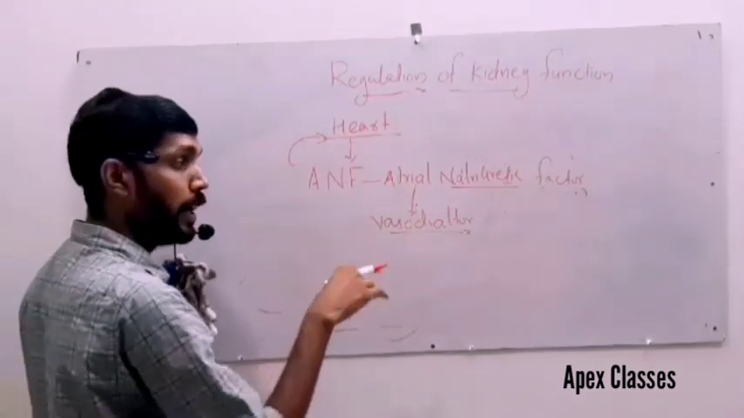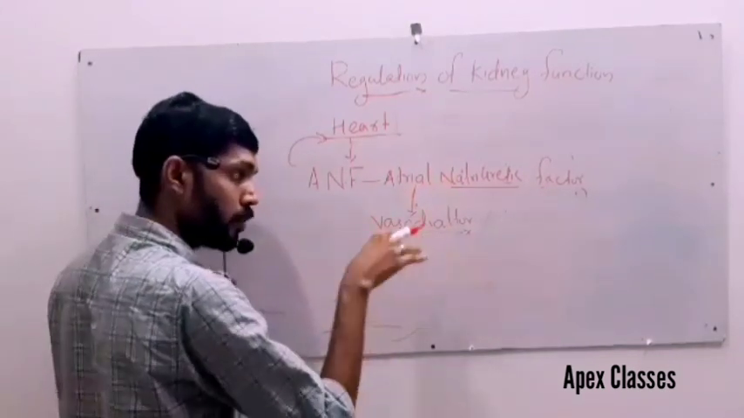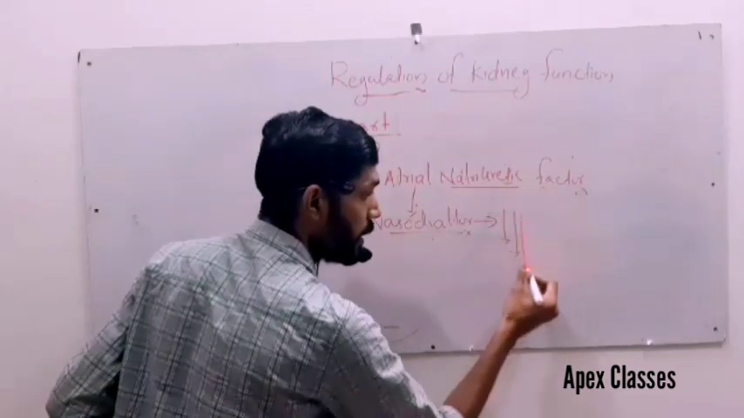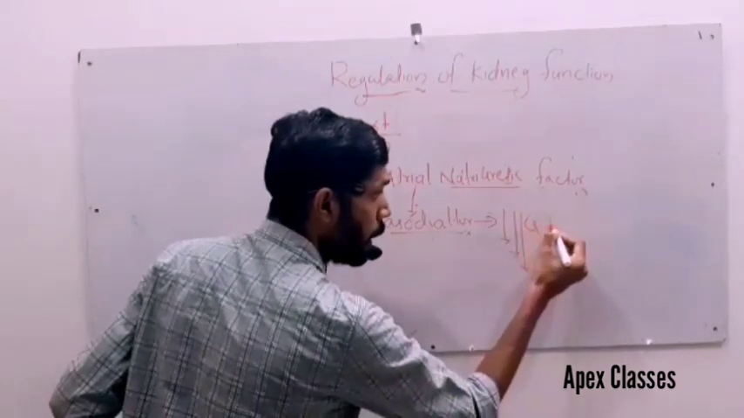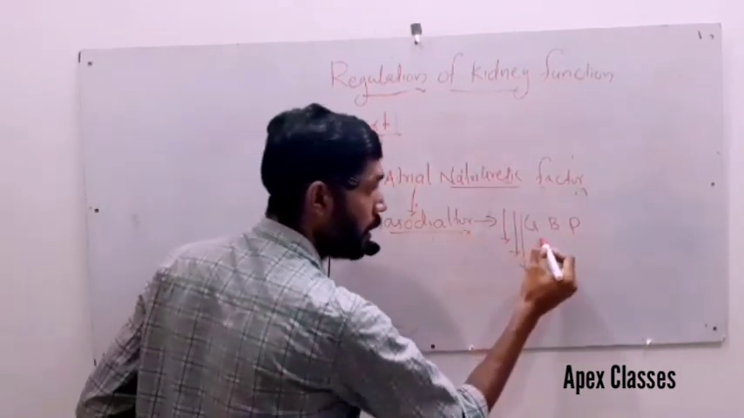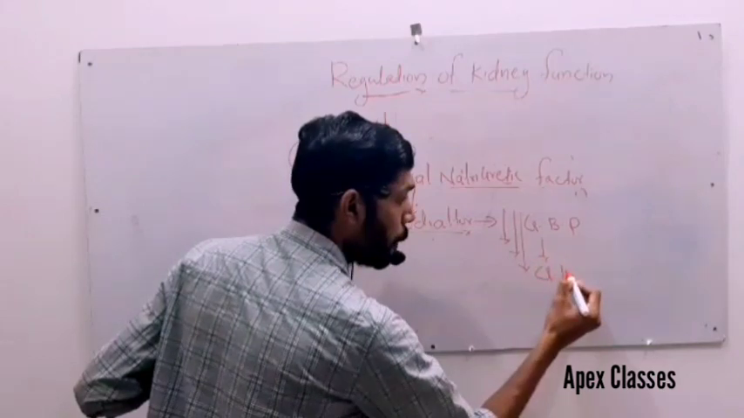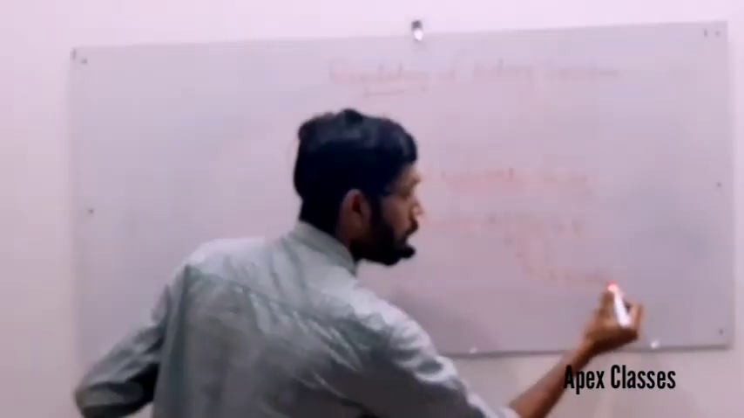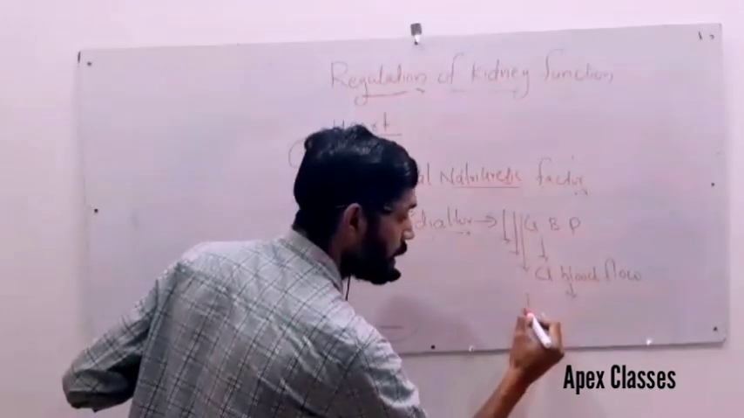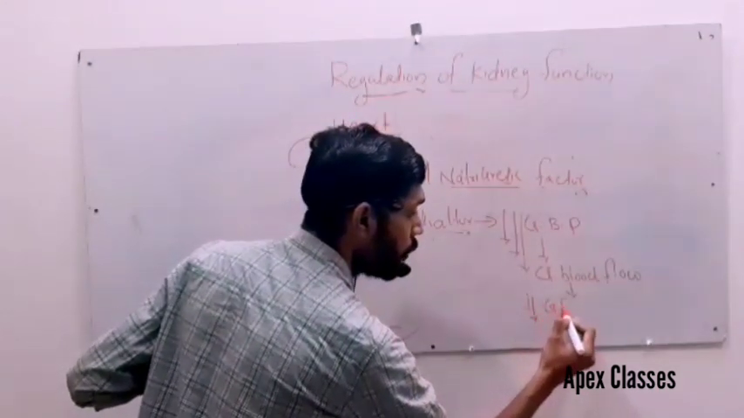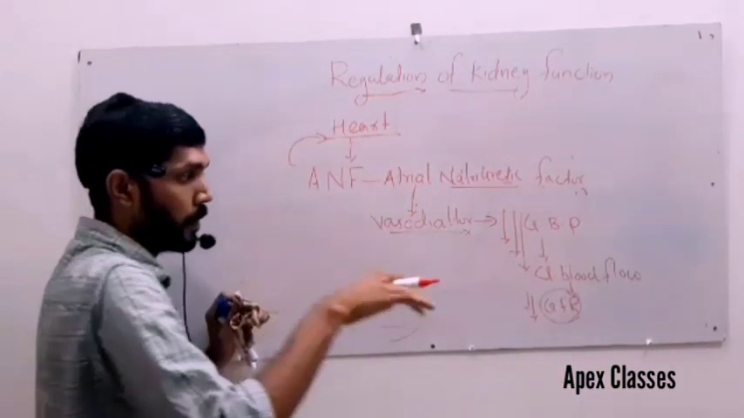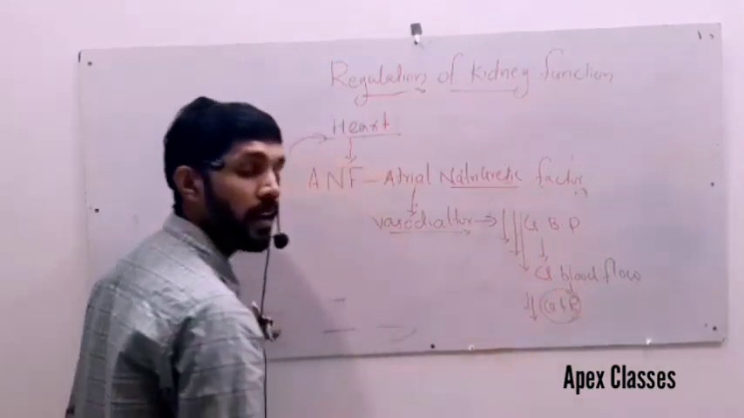So what happens? Since it is a vasodilator, it decreases the glomerular blood pressure, just the opposite. Whenever the glomerular blood pressure decreases, glomerular blood flow decreases. What happens when glomerular blood flow decreases? It decreases the glomerular filtration rate. So the glomerular filtration rate is low. It helps to decrease the glomerular filtration rate.